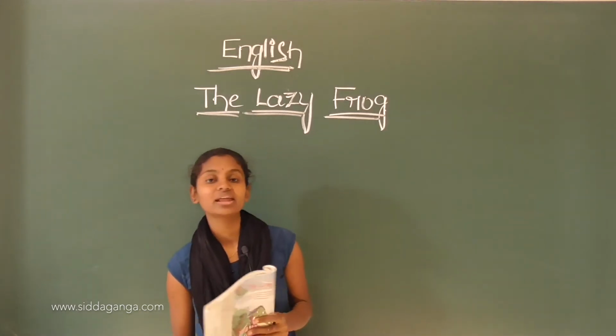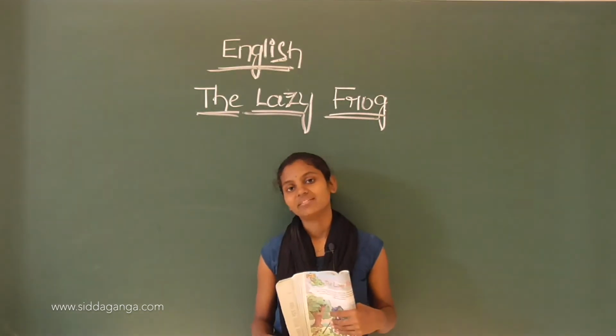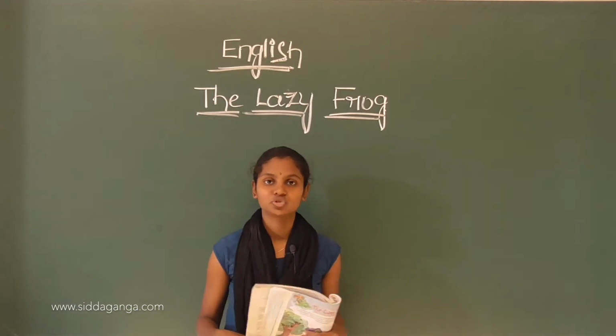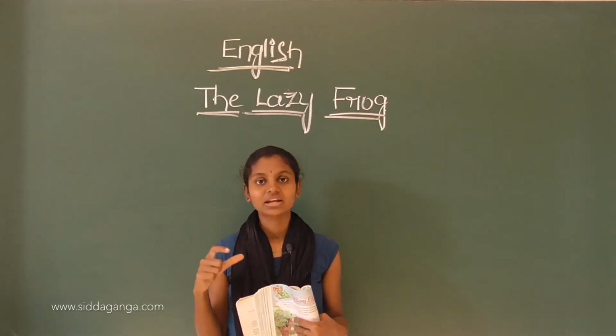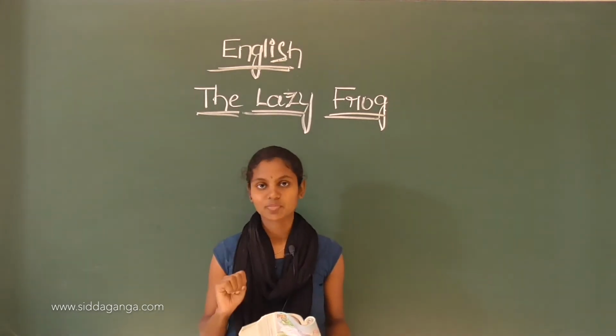Open page number 79. First I will read this poem, then I will explain it. When I am reading, please go through it. Okay, and when I am saying the difficult words' meaning, write down there only so that you can understand properly.